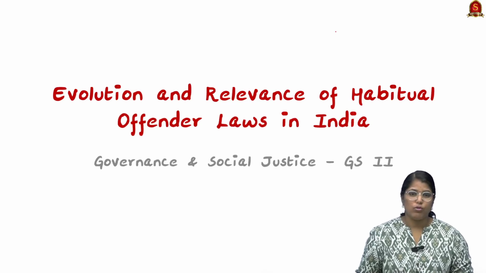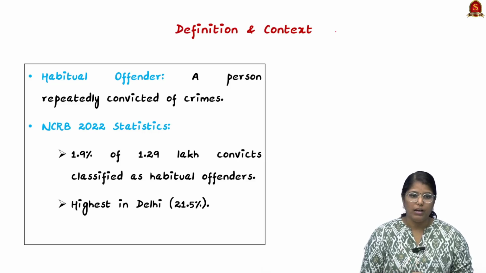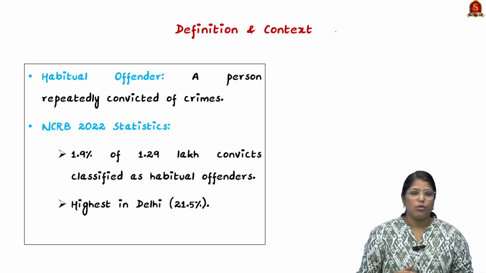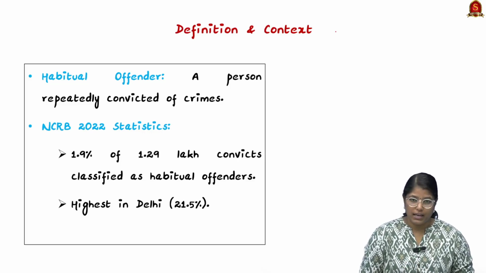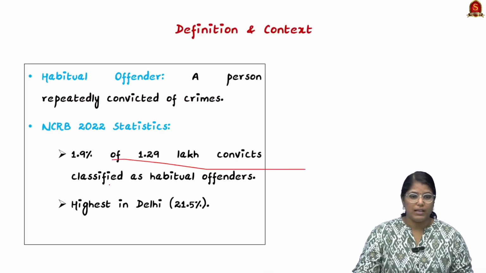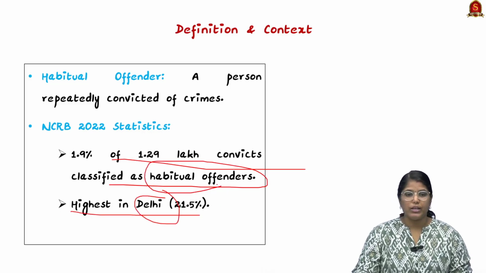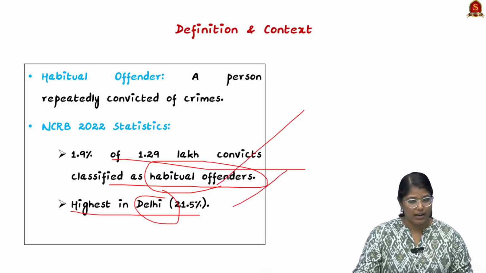So we shall see who these habitual offenders are. Habitual offenders are people who are repeatedly convicted of crimes. When we talk about the NCRB data, 1.9% of 1.29 lakh convicts have been classified as habitual offenders, and it is highest in Delhi, at 21.5%. So you can use all this data in your mains answer writing.